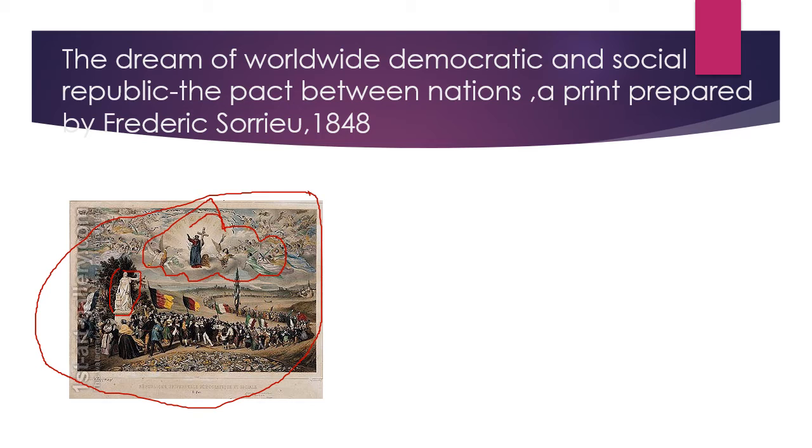And the people who are walking, the men and women, are holding different flags. That means these flags tell you about the different nation states which we can have, right? So just keep on looking at the picture which is given in your book, and just go through the explanation which I am giving here.